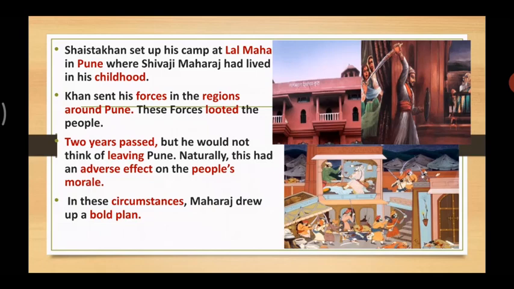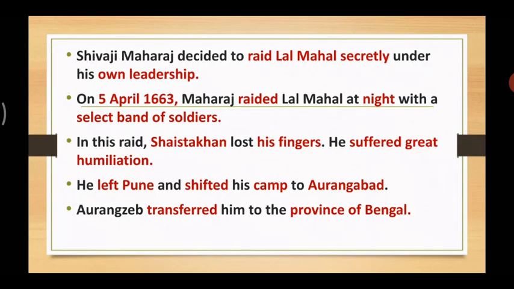We all know what he was. He was a great warrior. He was a great king. But he also had lots of wit, with which he could outdo the enemies as well. Shaista Khan didn't know what plan he would come up with. Let's move forward. So, what was the bold plan Shivaji Maharaj came up with?